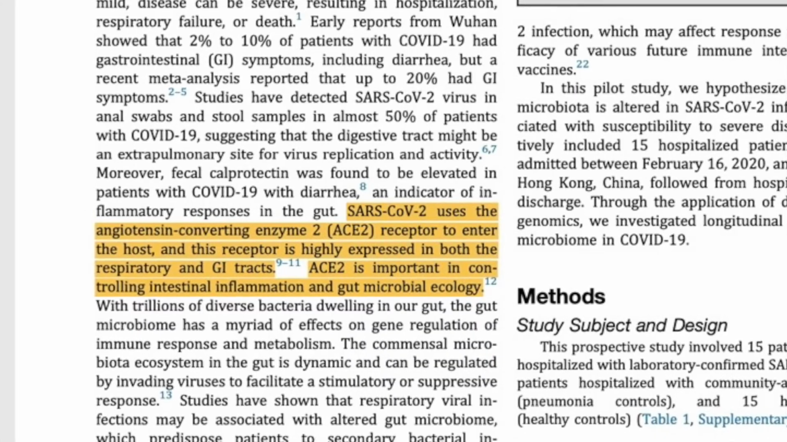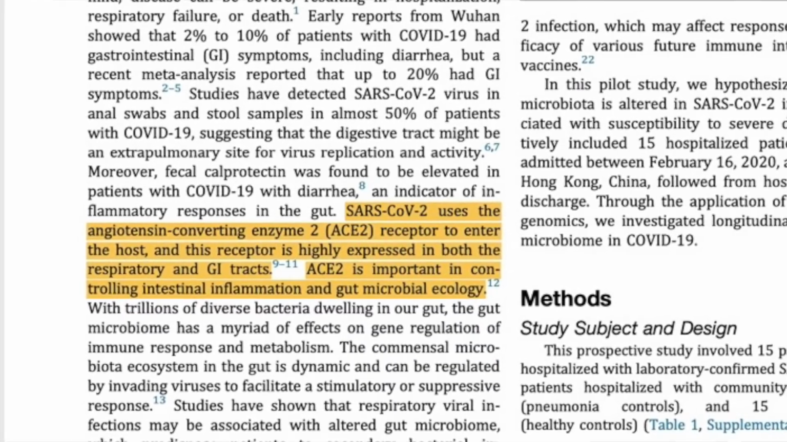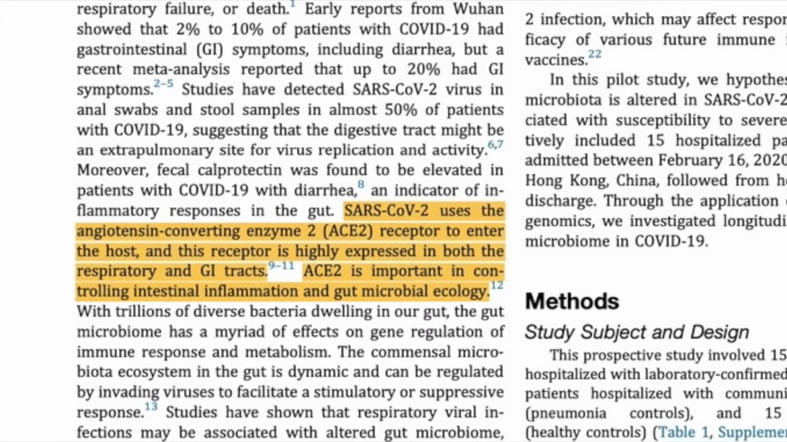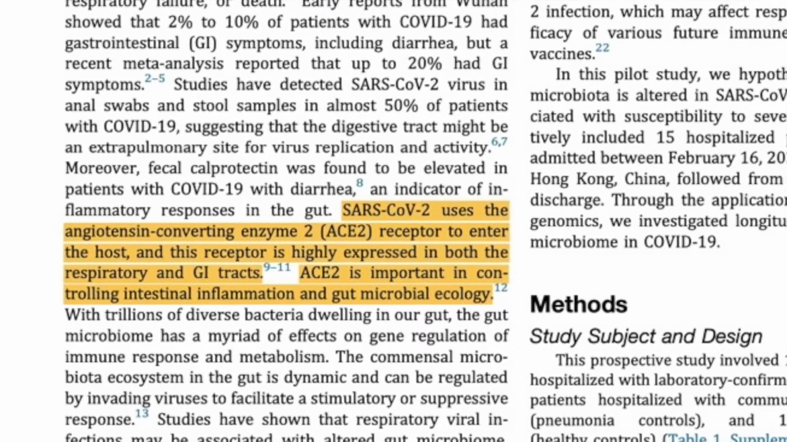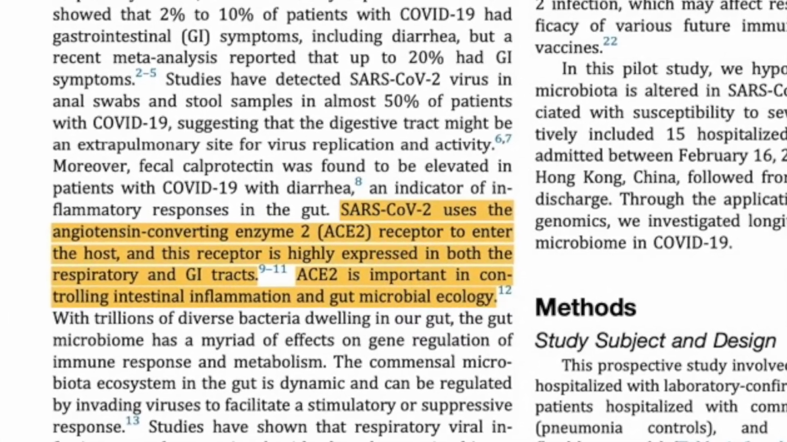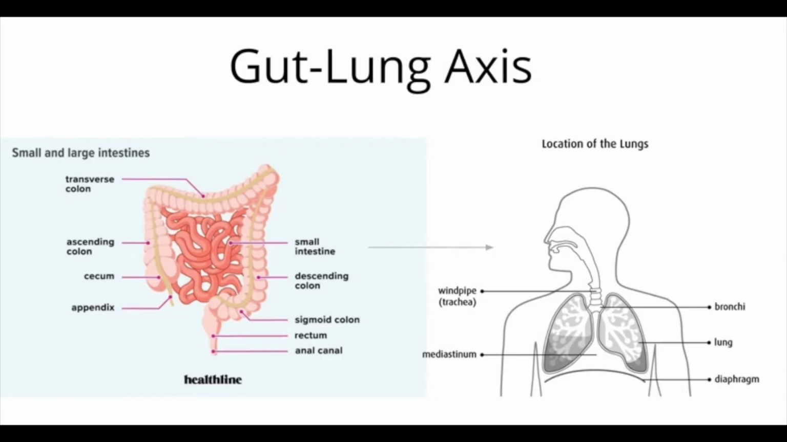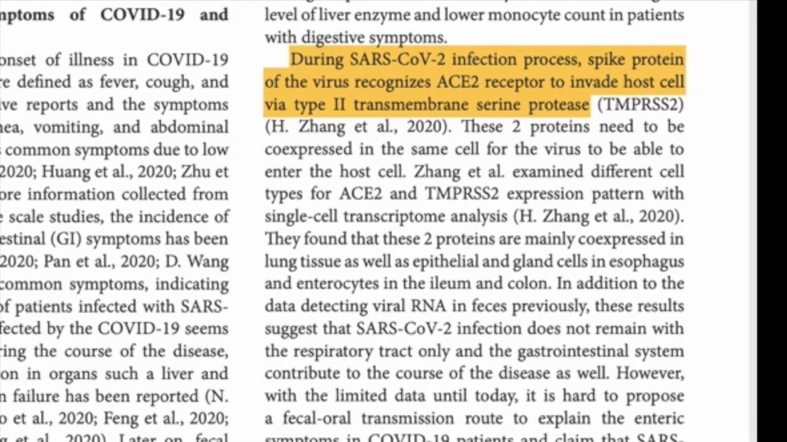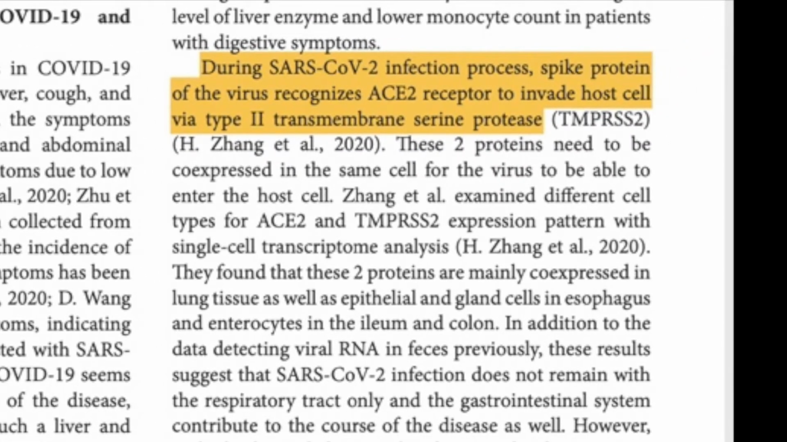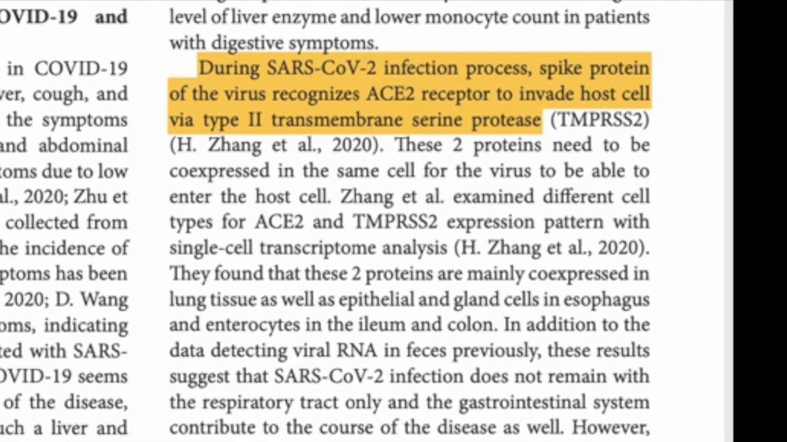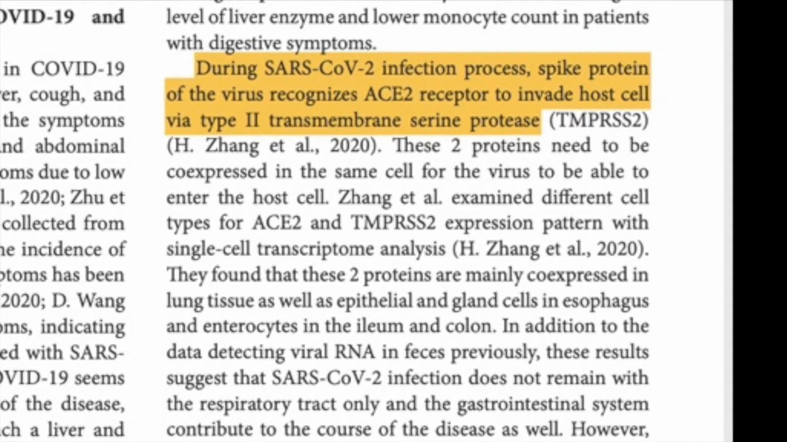COVID uses the angiotensin converting enzyme 2, known as the ACE2 receptor, to enter the host, and this receptor is highly expressed in both the respiratory and GI tracts. This idea relates back to the gut-lung axis and how the two microbiomes are correlated and affect each other. During the coronavirus infection process, spike proteins of the virus recognize ACE2 receptors to invade the host cell via type 2